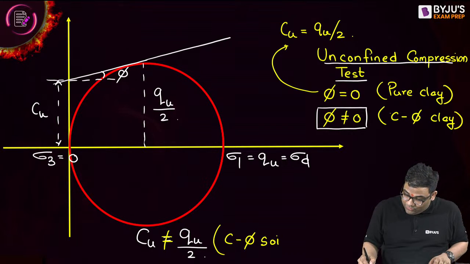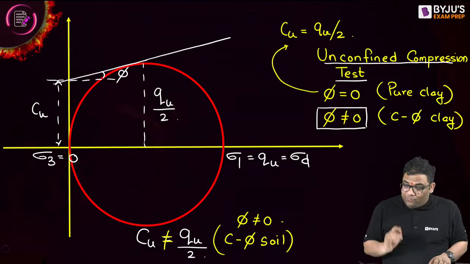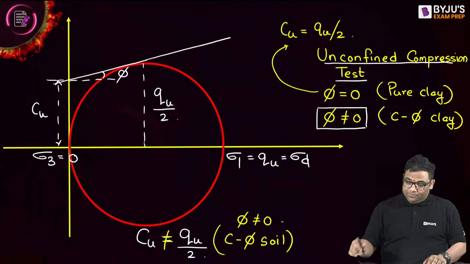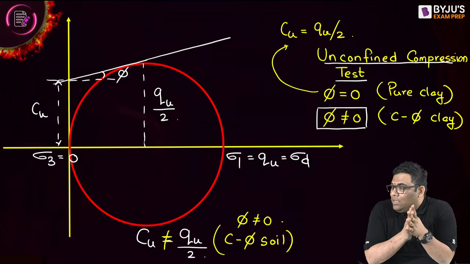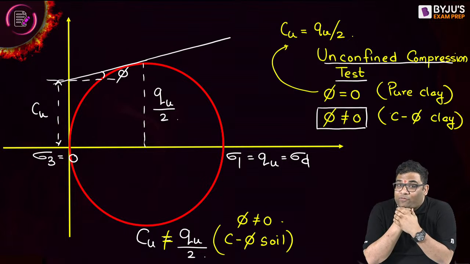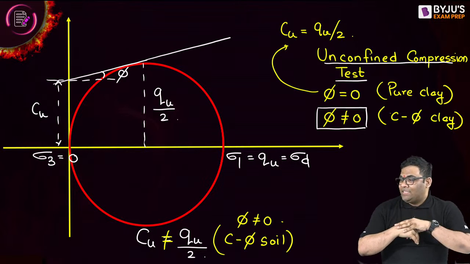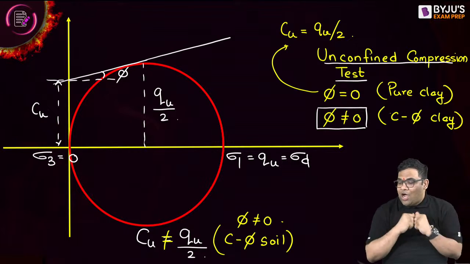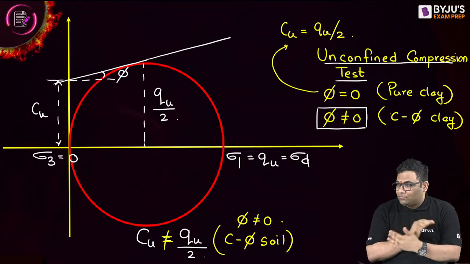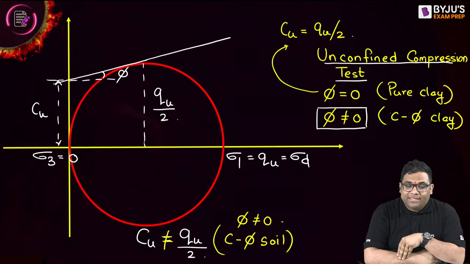That means your phi is non-zero. And how will you judge that? Tell me, how will you judge whether phi is 0 or not? I have told the method. How will you judge that phi is not 0? Please tell me. I just told the method. Come on, tell. I told you, na.